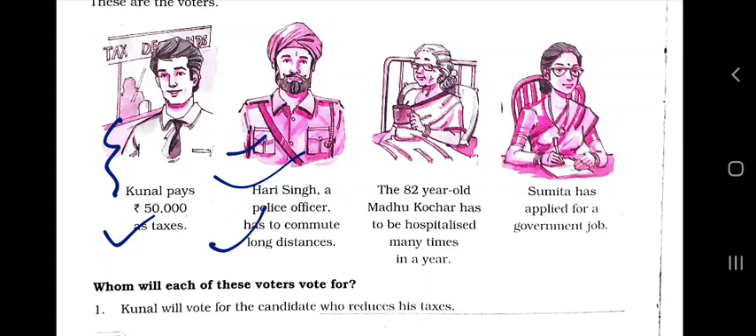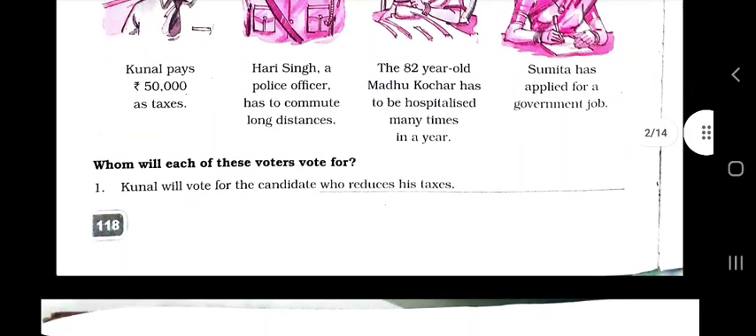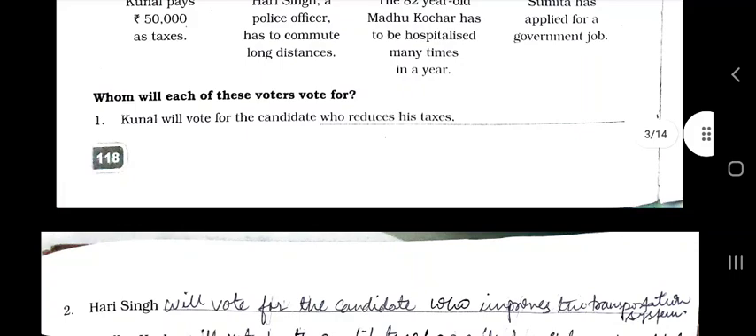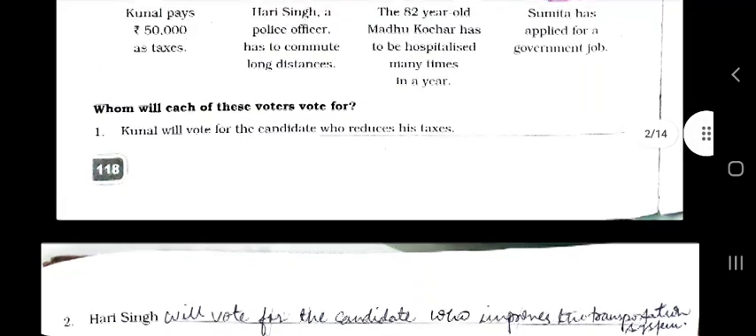The 82-year-old Madhu Kochar has to be hospitalized many times in a year, so she needs good medical facilities. And Sumita has applied for a government job. So whoever will give more vacancies, more opportunities to women, will be elected by Sumita. Now whom will each of these voters vote for?